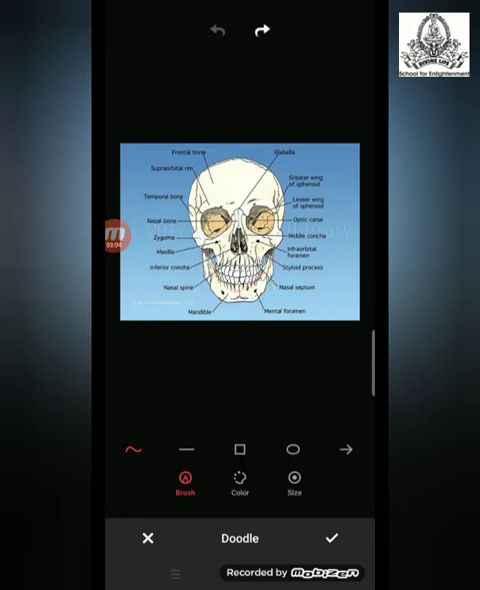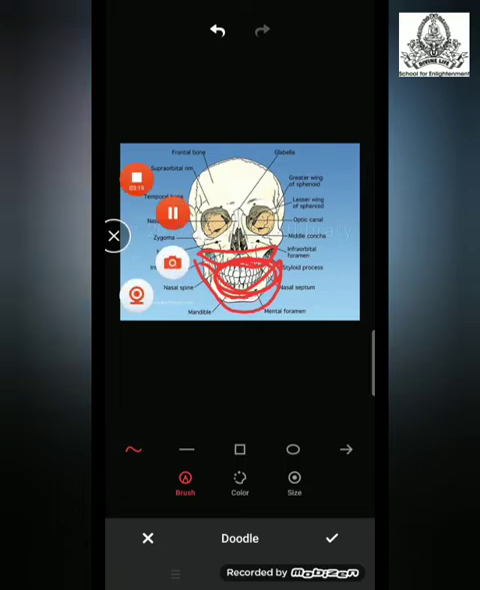Now, this is the lower jaw, and this is the upper jaw. As you can see, between the lower and upper jaw there are teeth. Thus, the teeth are present between the lower and upper jaw of the skull.